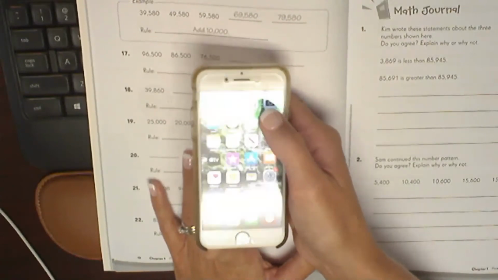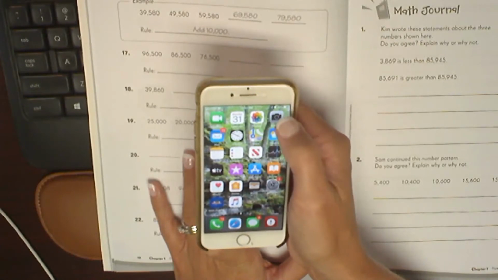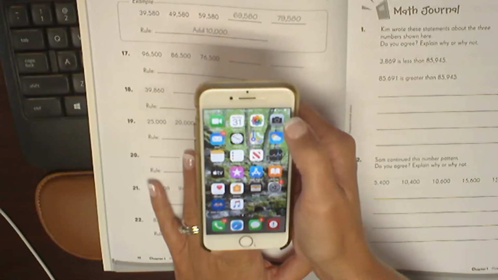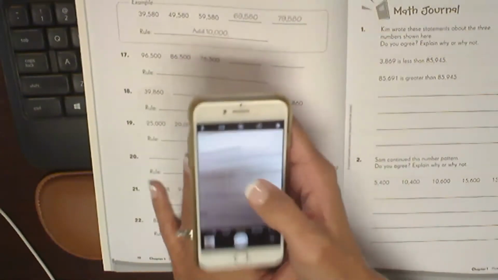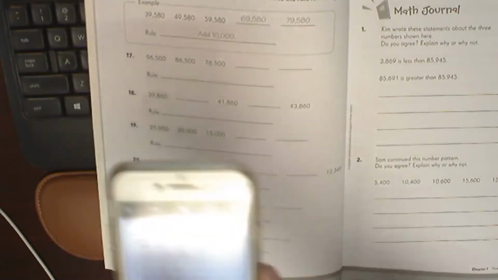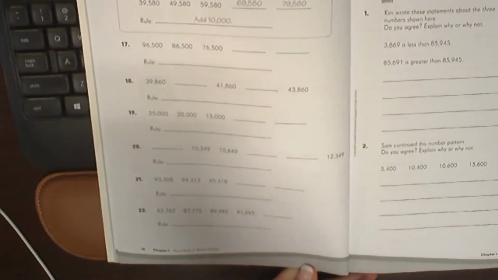Okay, parents, you may have to show your child on whichever device you want them taking the picture. For this purpose, I'll just go through with what I have, okay? So I'm going to click on the camera. It's important that you hold your phone, or your device, in a way that you capture the entire page and that it is clear.